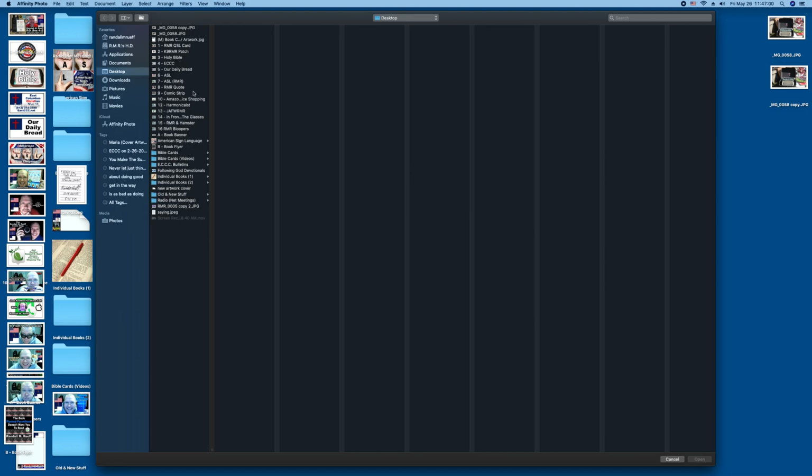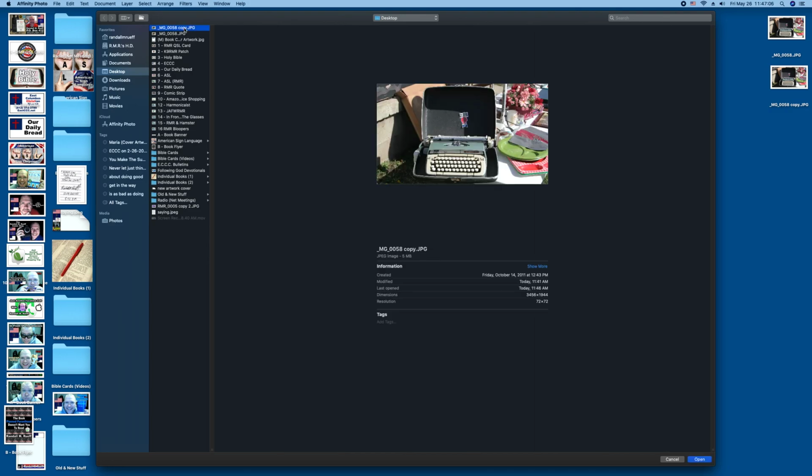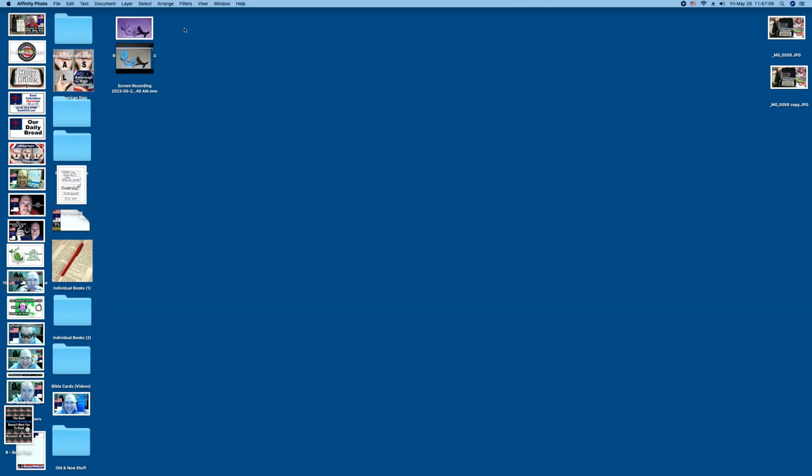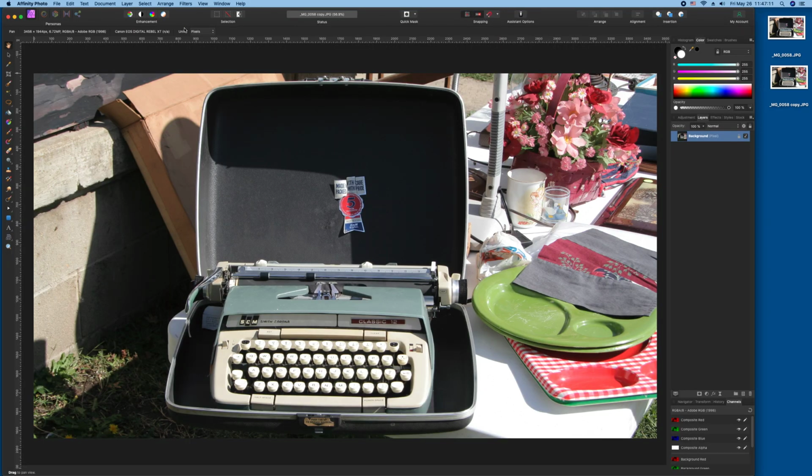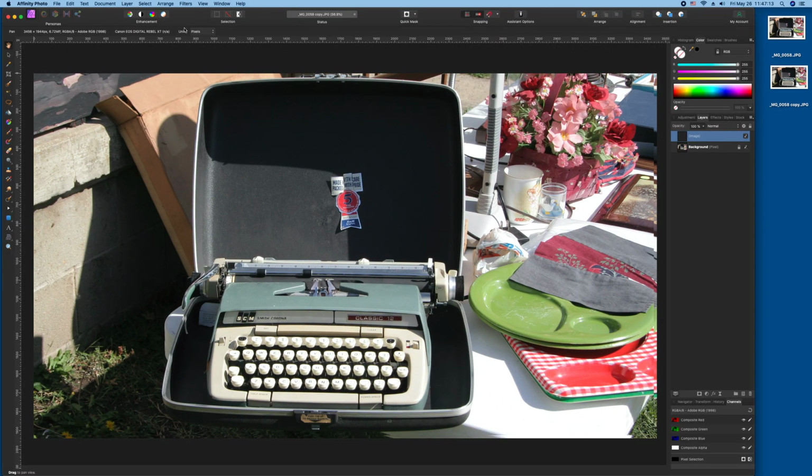Where is it? There it is. And then quickly I'm going to paste it. Paste puts another one in there.